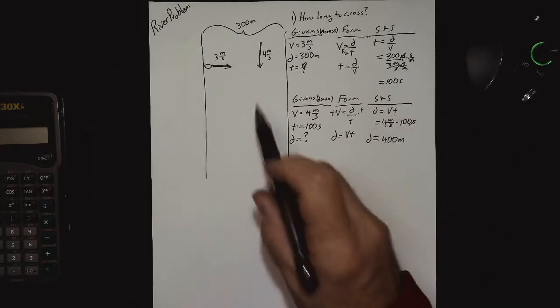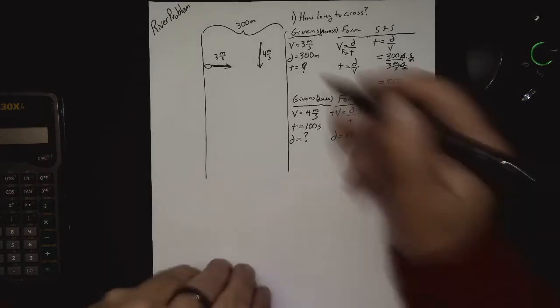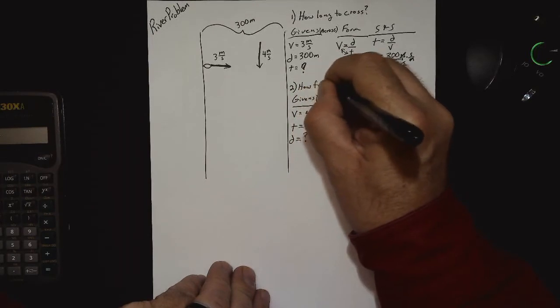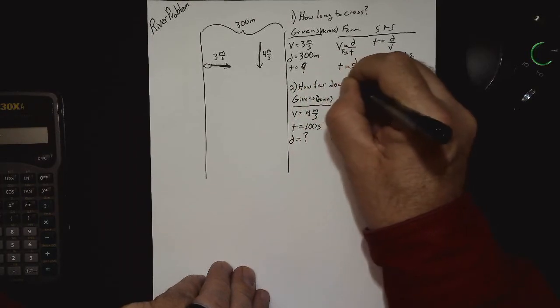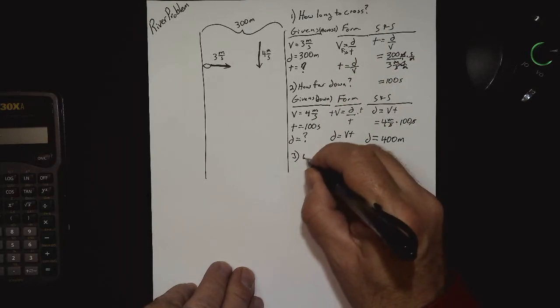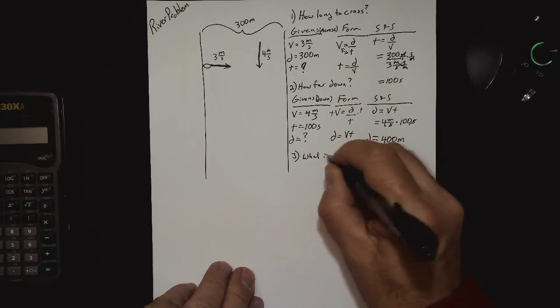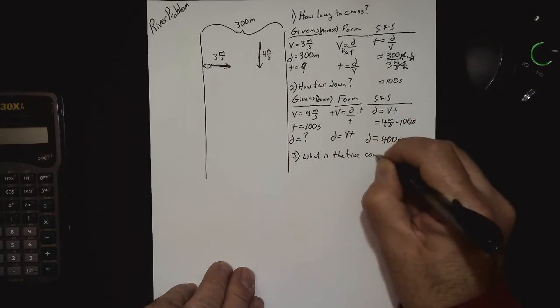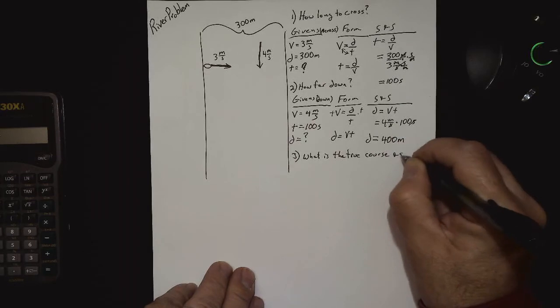So that's how you do river problems. That's the first two questions, the second question being how far down. And the third question is always, what is the true course and speed?